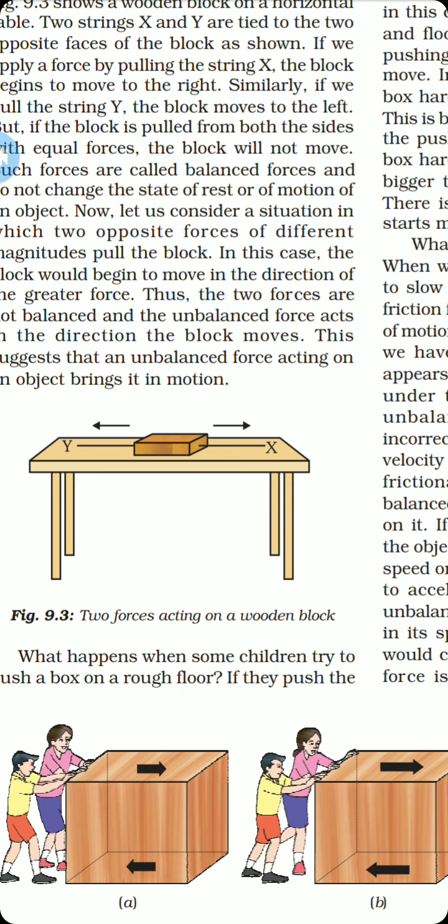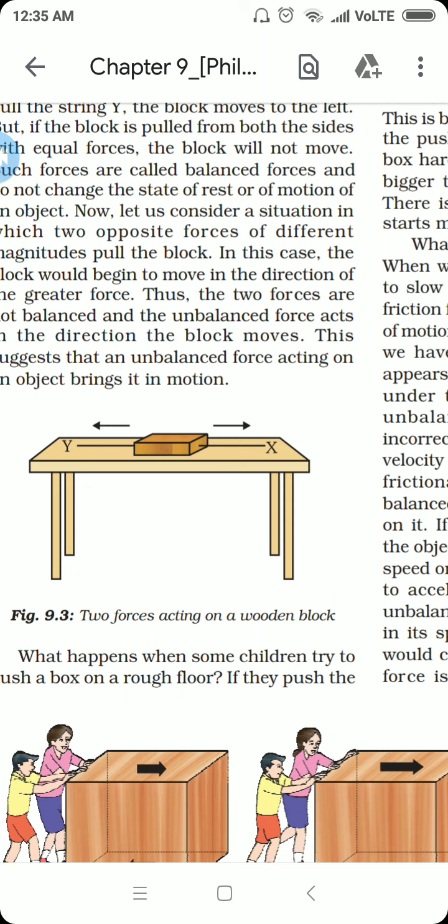But in case one of the forces, either X or Y, is applying a greater force than the other, then what will happen? The wooden block will move towards the side of the person applying the greater force, either on the X side or on the Y side, from where there is a greater force.